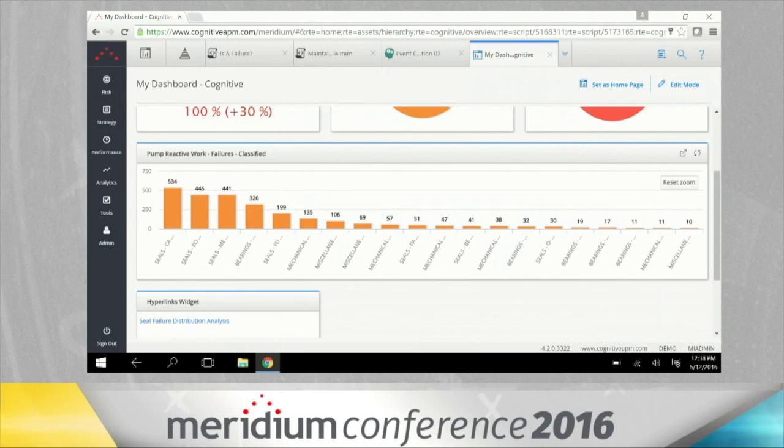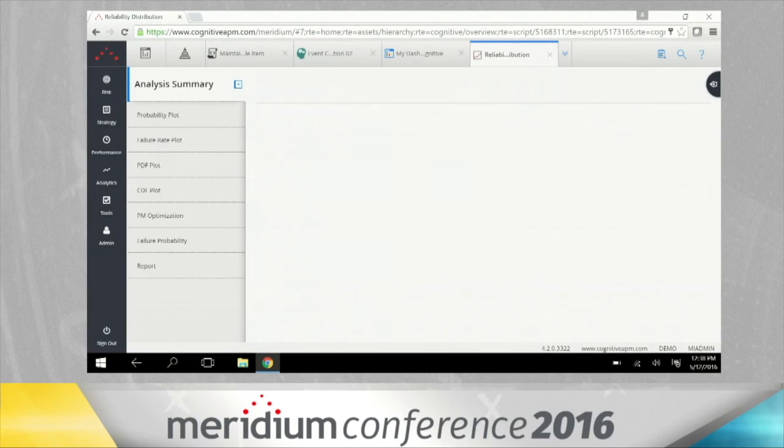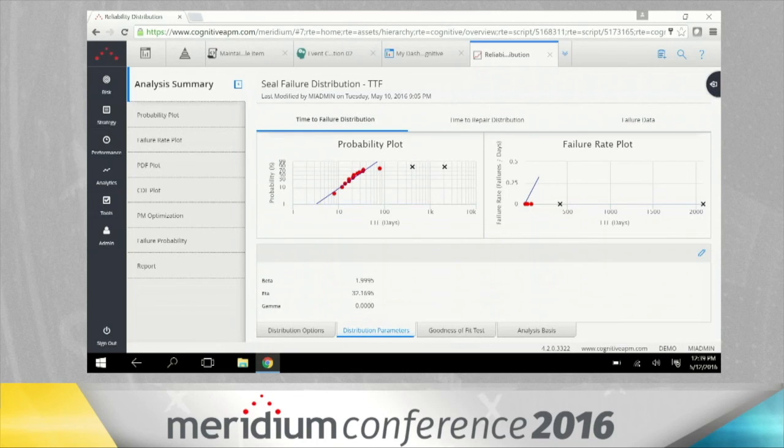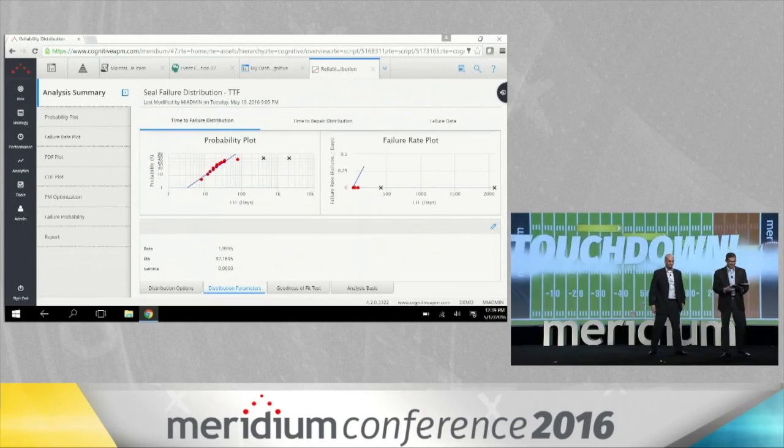Look at that. Right. And then I can take that a step further and look at a Weibull analysis, a distribution analysis. I can take this data and move it into system modeling. Any of our analytical tools. In this case, I see I have a wear-out mode failure pattern with a beta above 1, 1.9, virtually 2. And my characteristic life is 30 days. 30 days for seals. That's not good, Chris. We gotta get to work on that. Thankfully, we have these other tools in Meridium that can help us with that. That's right. Touchdown. Touchdown. Good job. Awesome.